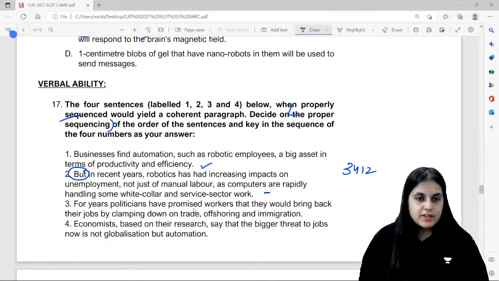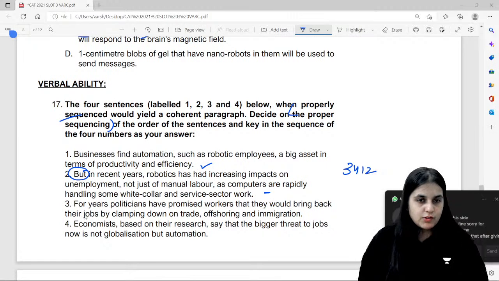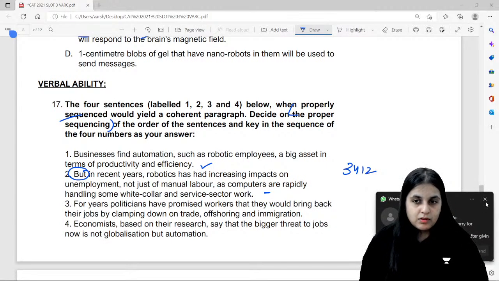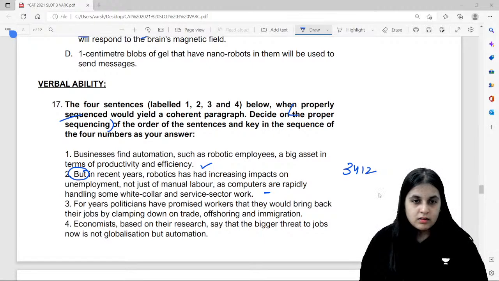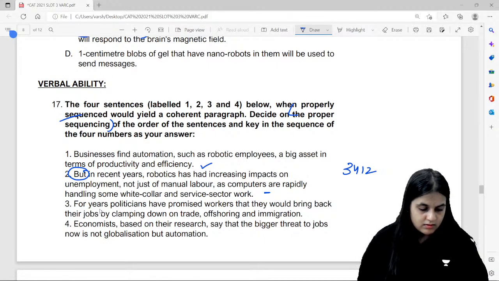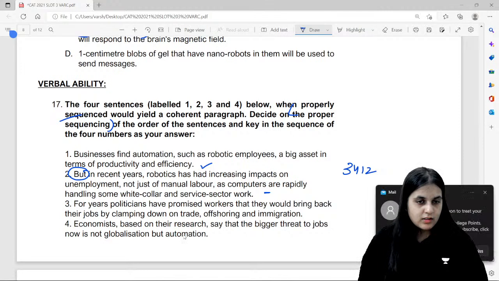For years, politicians have promised workers that they would bring back their jobs by clamping down on trade, offshoring and immigration. Economists, based on the research, say that the bigger threat to jobs now is not globalization but automation.